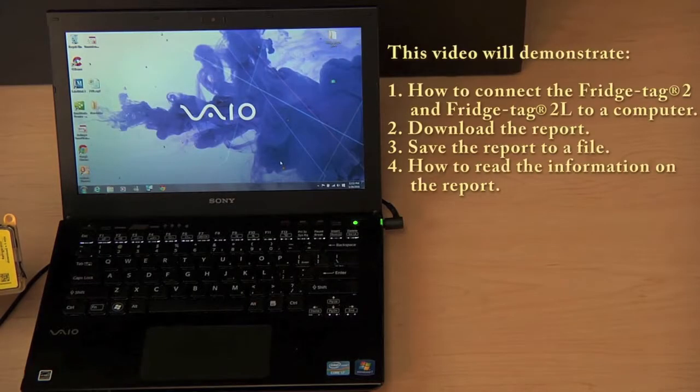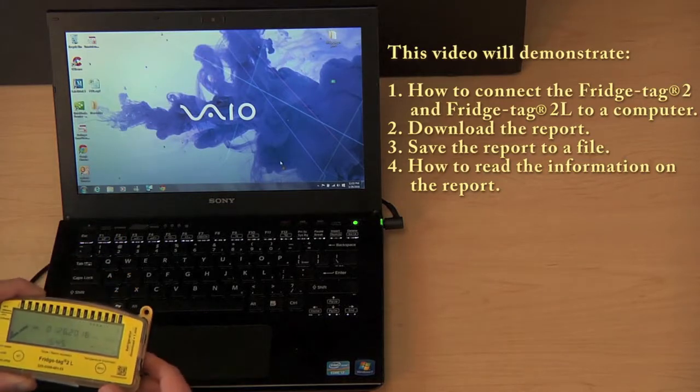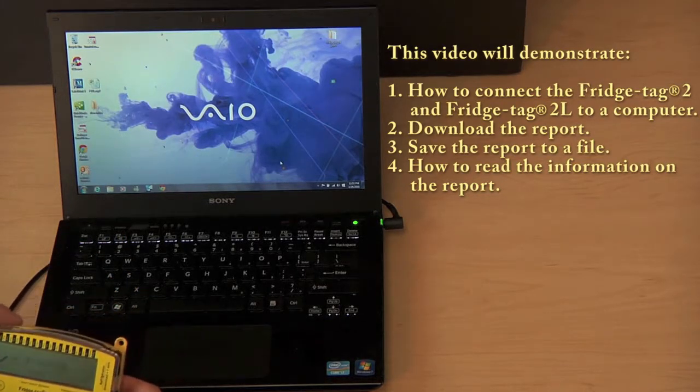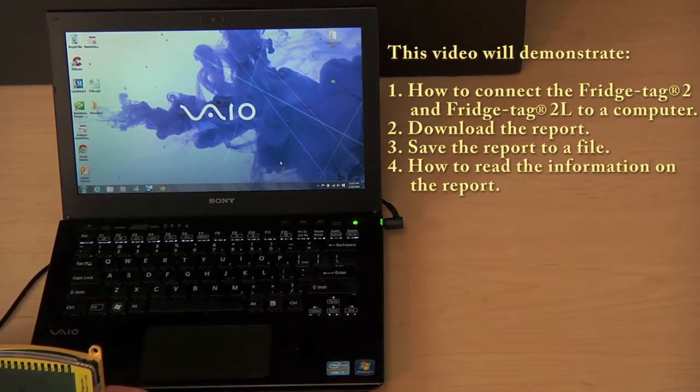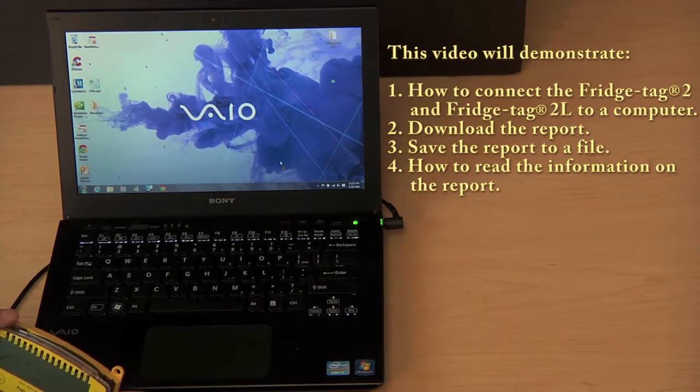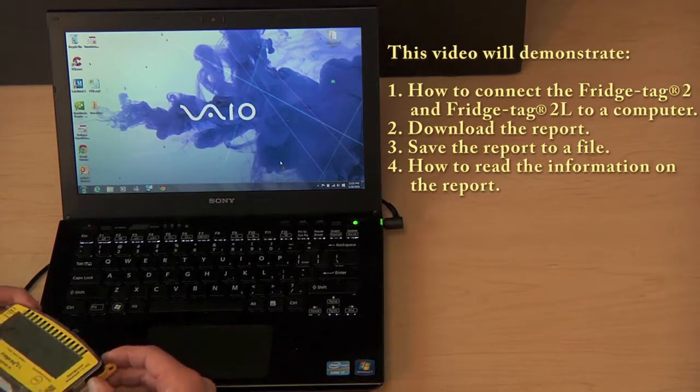In this video, we will demonstrate how to connect the FridgeTag 2 and FridgeTag 2L to a Mac or PC, download the report, save the report to a file, and read the information on the report.